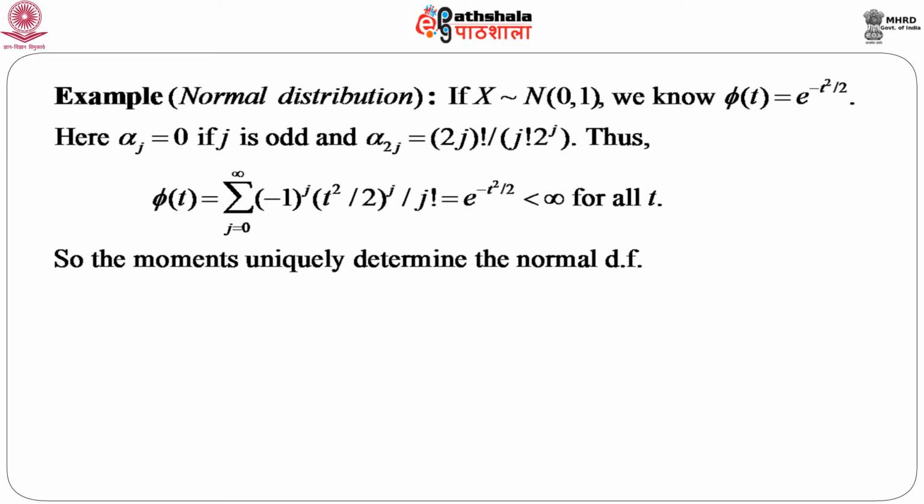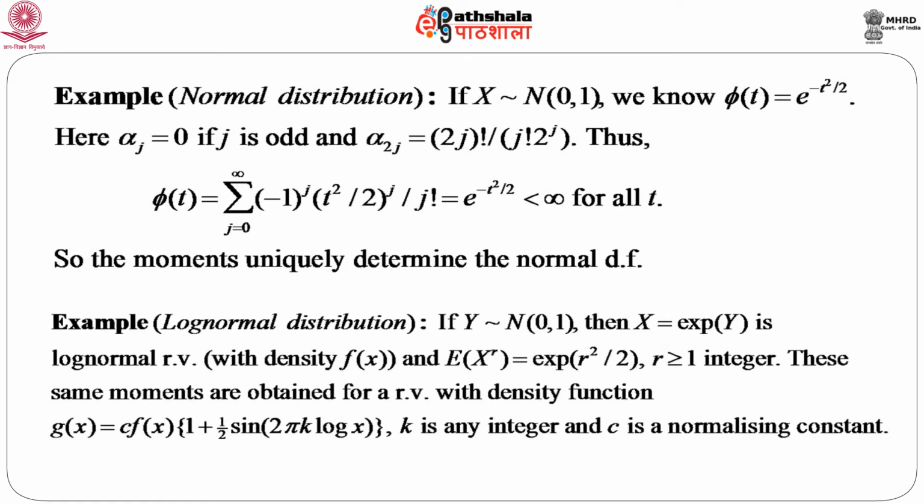But now there is an example where, let us define Y to be a normal 0, 1 variable and define another variable X, which is exponential of Y, that is e to the power Y. We know that this X is nothing but a log normal random variable with some density small f of x. If we evaluate the expectation of X to the power r, that is the rth order moment of this log normal variable, it will be e to the power r square by 2 for r greater than or equal to 1, r an integer.